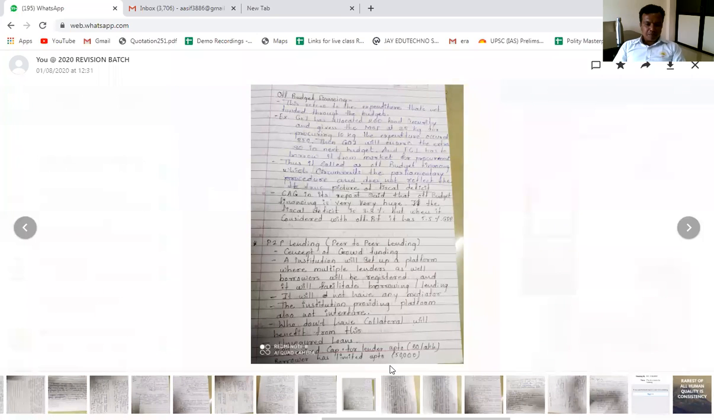The borrower has a limit of up to 50,000. So the borrower can borrow 50,000 rupees, and the lender has a cap of 50 lakh rupees. So there is a cap in the peer-to-peer lending system which has been created by the government. Fine. Any doubts about it?